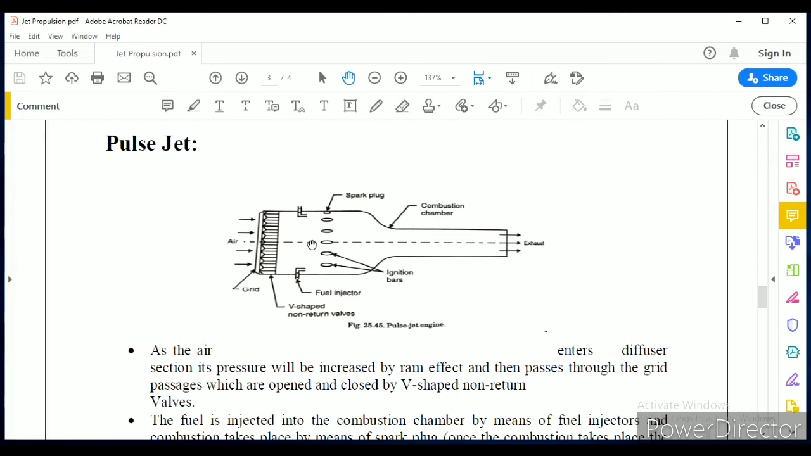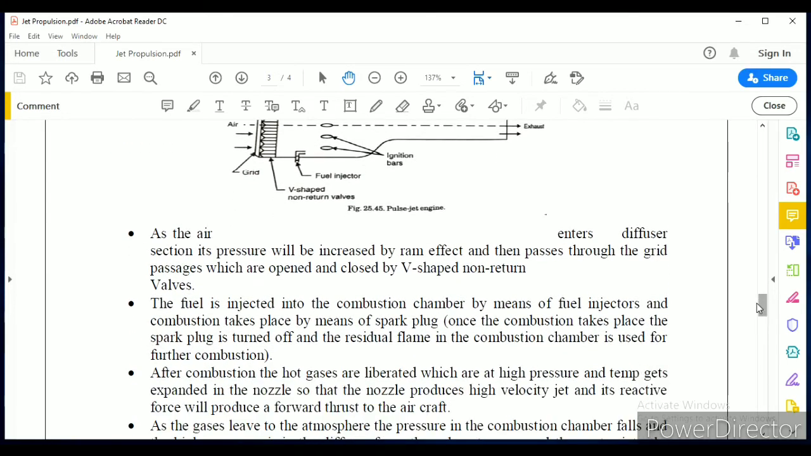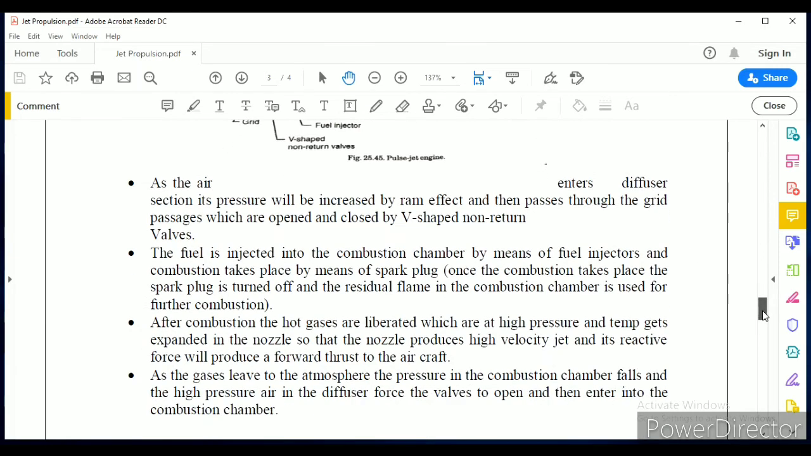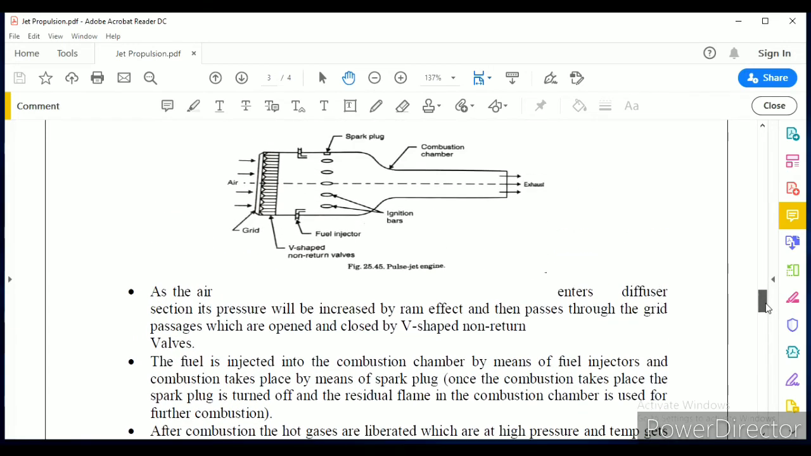combustion takes place. After the combustion, the hot gases are liberated, which are at high pressure and high temperature. These gases will expand in the nozzle, so that the nozzle gives a high velocity jet. The reactive force of this jet will move the jet engine in the opposite direction, when the gases are expanded in the nozzle and then exhausted to the atmosphere.